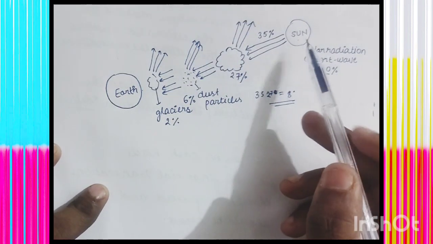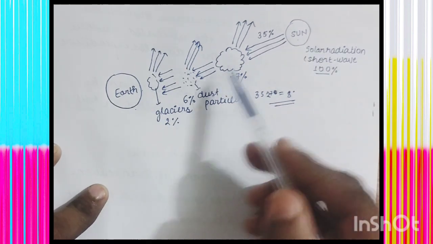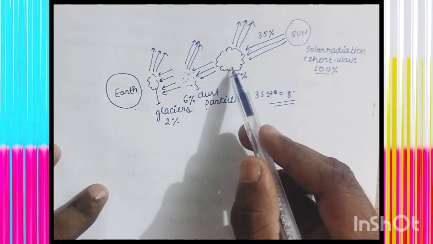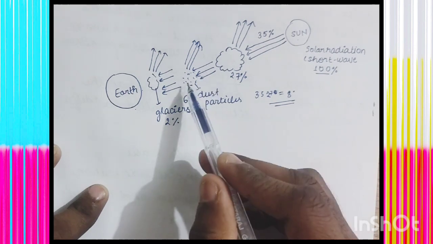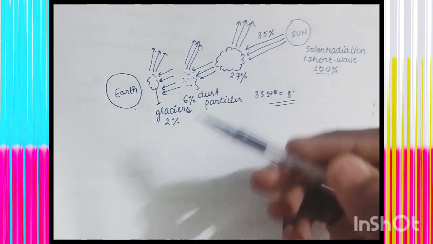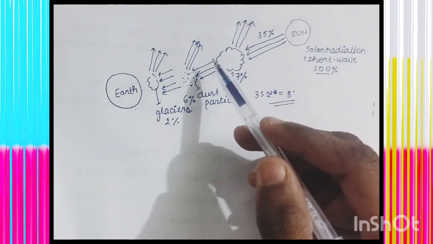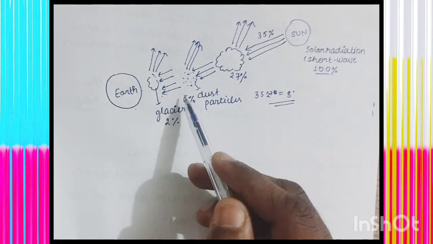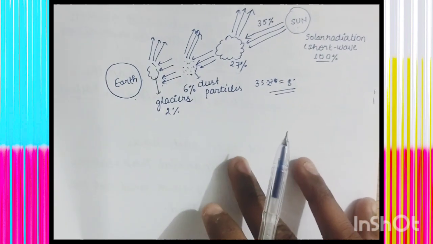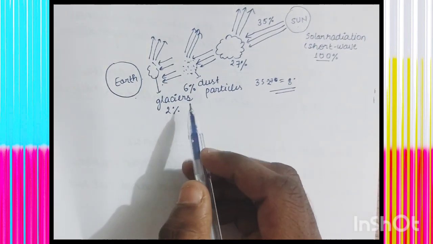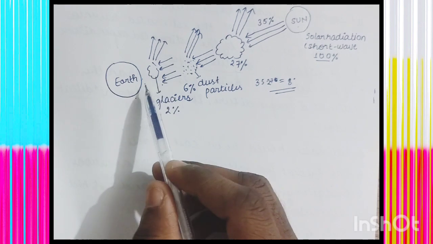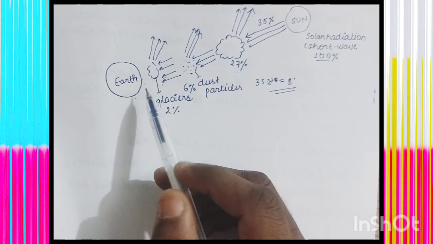So our total energy coming towards the earth was 35%. Then 27% of the energy was absorbed by the clouds and is being reflected back to the space. Then the left energy, that is 8% energy, reaches the dust particles, and 6% of the energy is being absorbed by the dust particles and reflected back to space. Then the left 2% of the energy reaches the glaciers and is reflected back to the space. In this way, this 35% of the solar energy does not reach the surface of the earth, or we can say that it is not responsible for the heating of the earth.